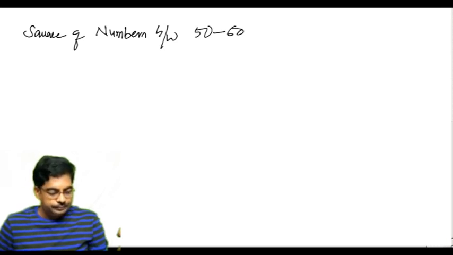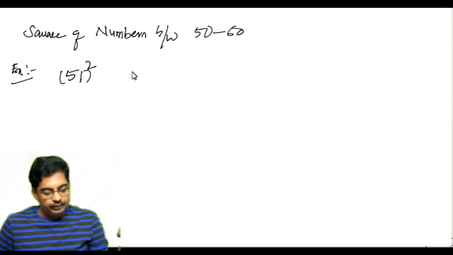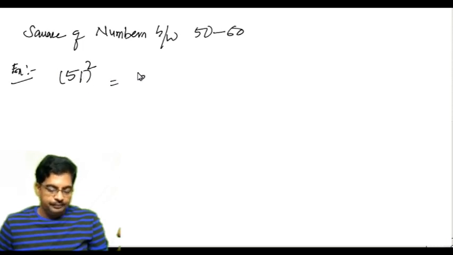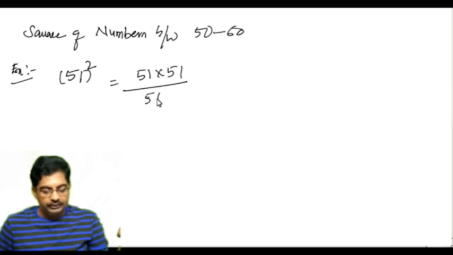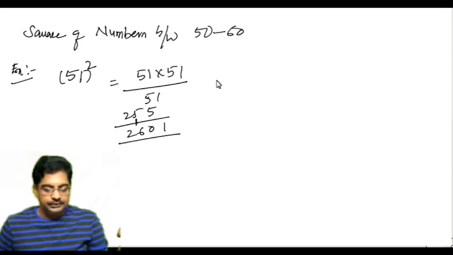Example, if somebody asks you 51 square, what will you do? 51 into 51. 1 times 1 is 1, 5 times 1 plus 1 times 5 is 10, 5 times 5 is 25, giving 2601.